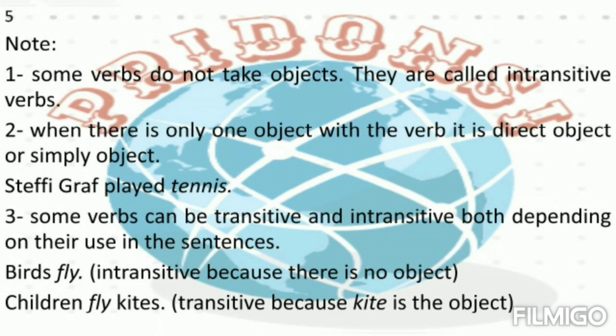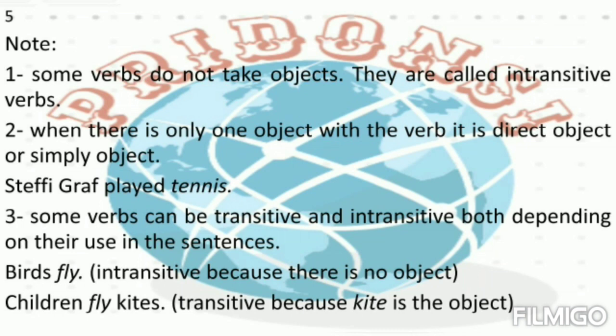When there is only one object with the verb, it is direct object or simply object. For example, Steffi Graf played tennis. Here, tennis is the only object to verb played.